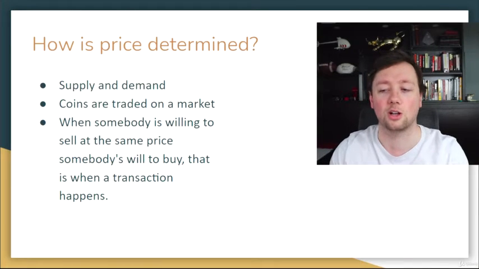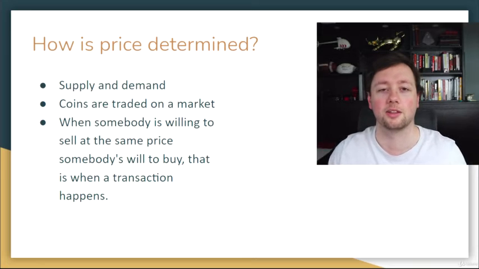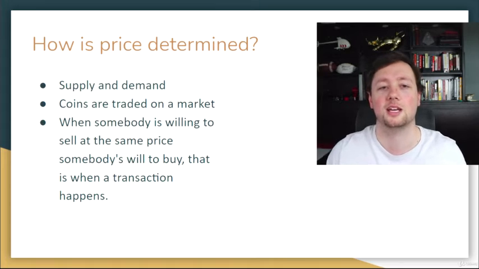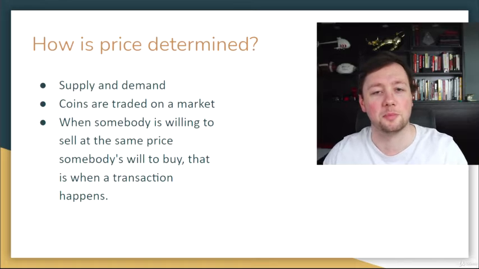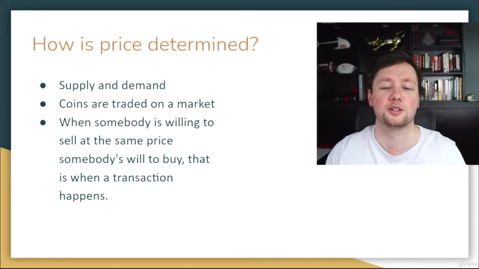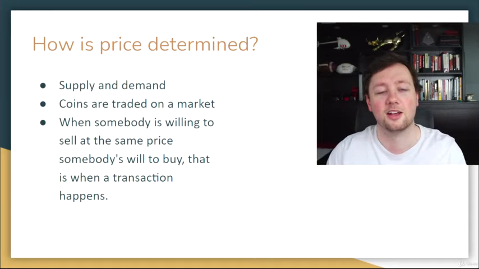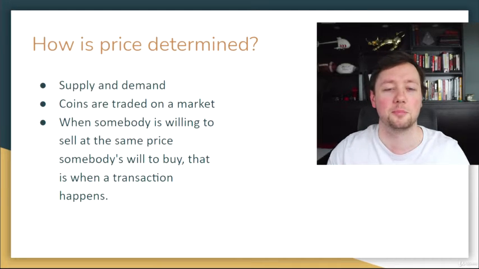If somebody wants to sell out of all their shares, they might have to sell at $70, at 69, at 68, and at 67 in order to fill all of the cryptocurrency that they either want to buy or sell. So lots of different things happening there. But basically, the price of every single cryptocurrency is only based on supply and demand. If more people want to buy a cryptocurrency and the demand increases, the price is going to increase. If nobody wants to buy it and everybody is selling, the price is going to absolutely plummet until somebody steps back in and says, I'm willing to buy at this price.